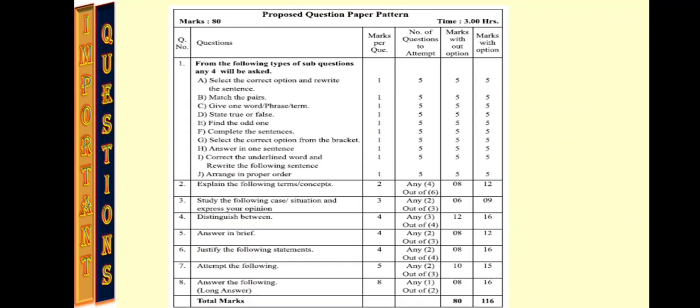Question number 7, attempt the following. Here you have to solve any 2 questions out of 3 and you will have 10 marks of weightage for this particular question. Question number 8, that is answer in the following. This is long answer type question and you have to solve any 1 out of 2 and it will carry 8 marks. So in this way the written paper will be of 80 marks and with option it will be of 116 marks.